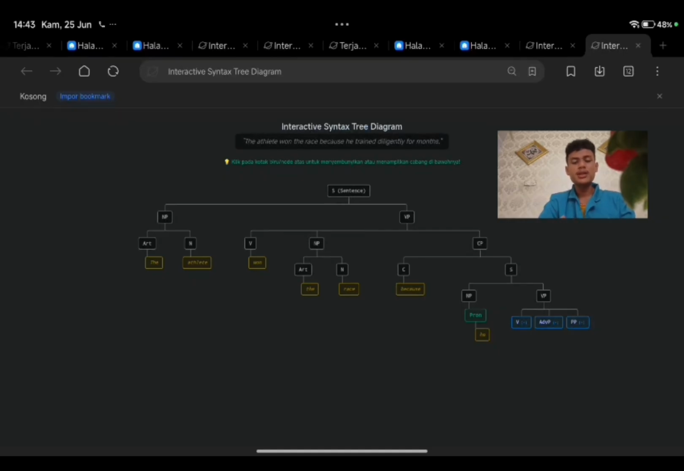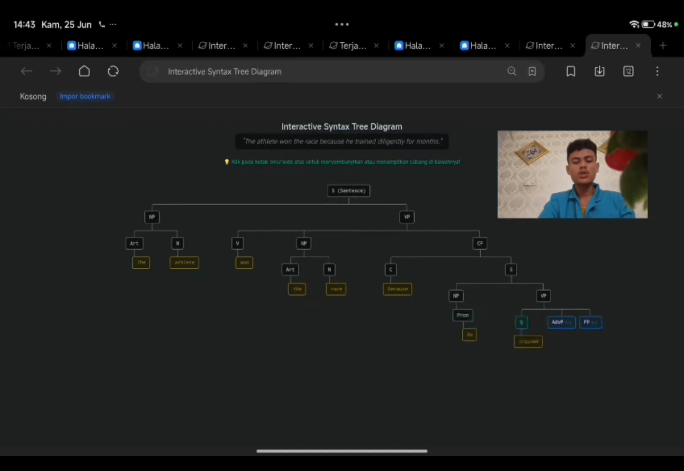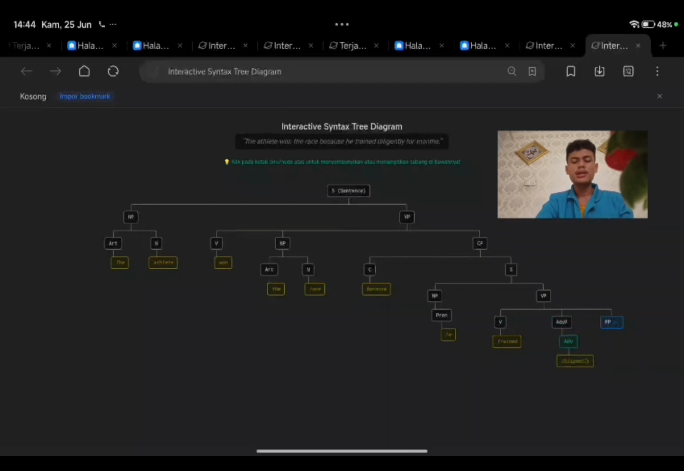First, click V to reveal our eighth word, trained, the verb for this subclause. How did he train? Let's click the adverb branch next to the verb. Click adverb and it reveals our ninth word, diligently, which modifies how he trained.